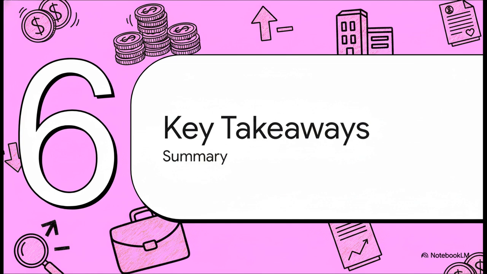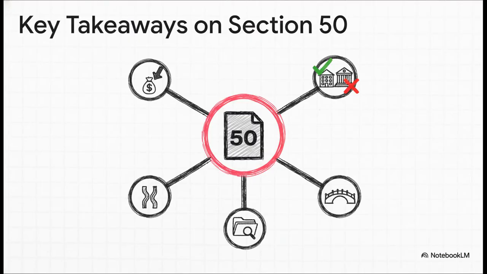All right, we've covered a ton of information, so let's take a breath and just quickly recap the absolute most important points you need to remember about Section 50. Okay, here's the bottom line. First, Section 50 is a specific tax deduction for the shortfall between member fees and common expenses. Second, it's only for specified associations, so remember those exclusions like the Bar Council. Third, always, always, always exclude income from specific services from your deficit math. Fourth, remember this isn't totally new. It's a carryover from Section 44A. And finally, clean books and good documentation are absolutely non-negotiable.